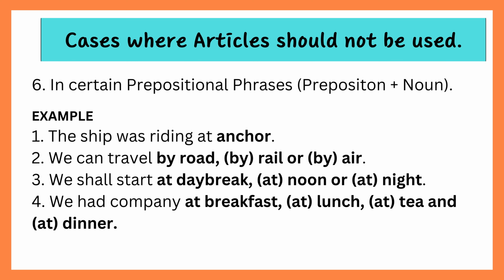In certain prepositional phrases, preposition plus noun. Example 1. The ship was riding at anchor. 2. We can travel by road, by rail, or by air. 3. We shall start at daybreak, at noon, or at night. 4. We had company at breakfast, at lunch, at tea, and at dinner.